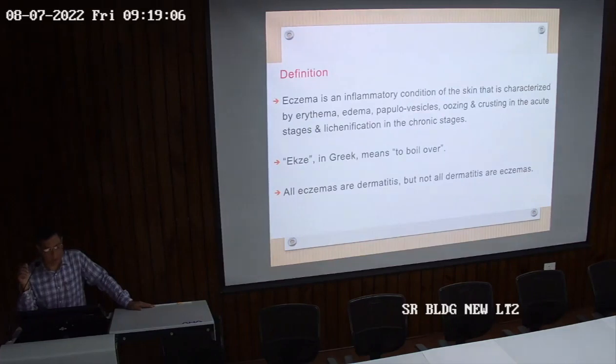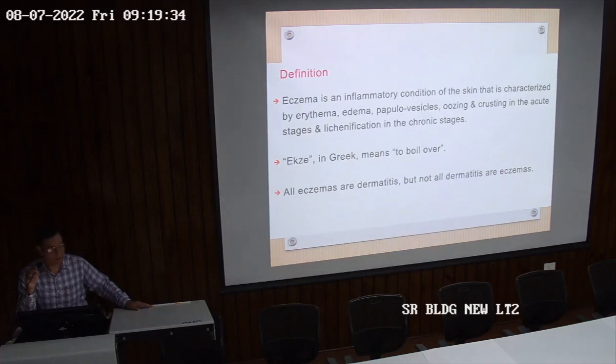Eczema, an inflammatory condition. So inflammation is there. What is meant by inflammation is, स्किन का इन्फ्लेमेशन होता है तो उसको डर्मेटाइटिस बोलते हैं. So, जिसका भी इन्फ्लेमेशन होता है we add itis at the end of the term. So skin inflammation is dermatitis. So all eczemas are dermatitis, but not all dermatitis are eczema.